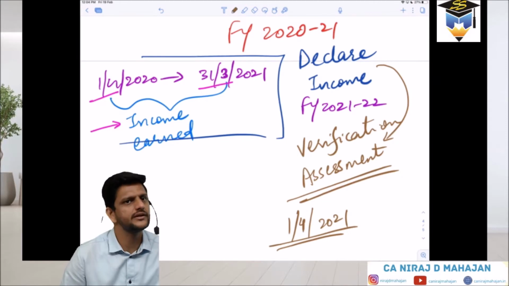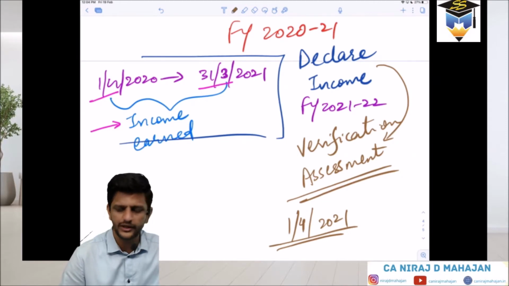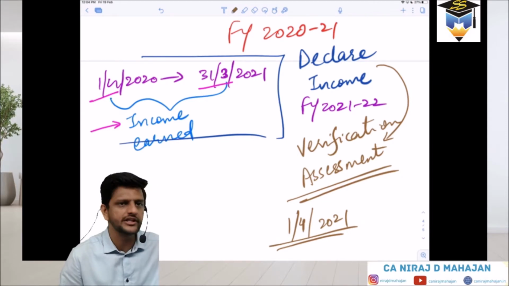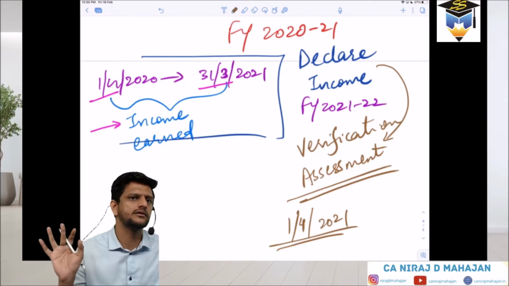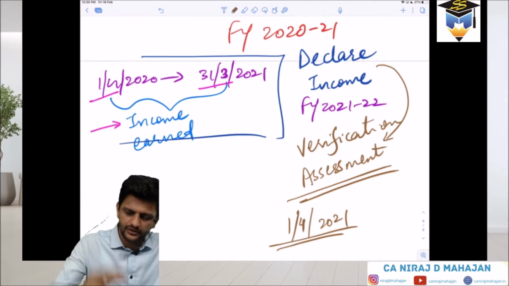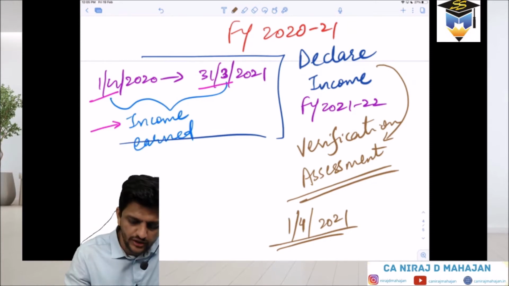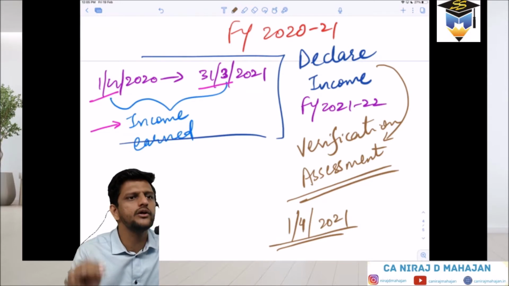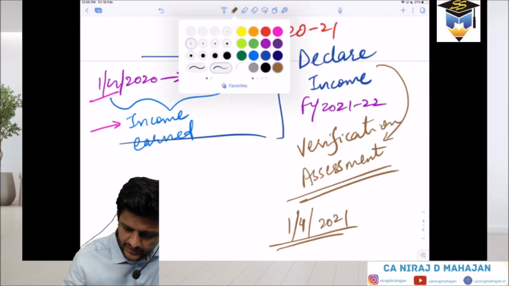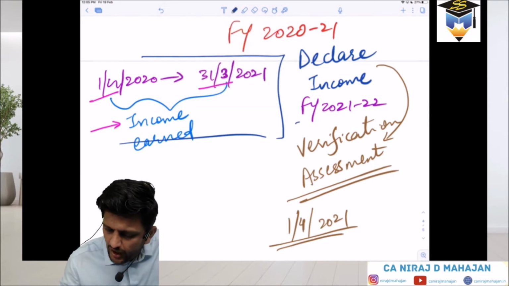Assessment year by default is a period of 12 months. That you cannot change. That is what they have declared already in income tax. Even if you are declaring after 3 months, 6 months, 5 months, still it is considered as the year in which you are declaring. Clear till here? Now tell me, assessment year in this example is which year? 21-22? Yes. All of you agree or not? Yes, good.